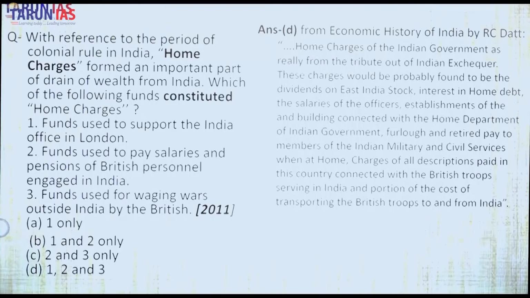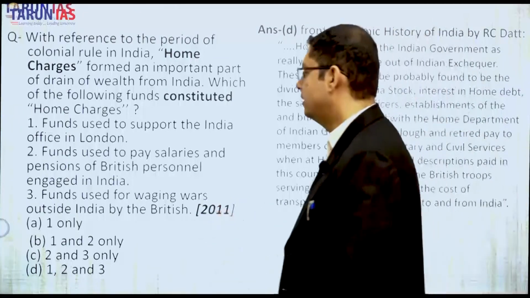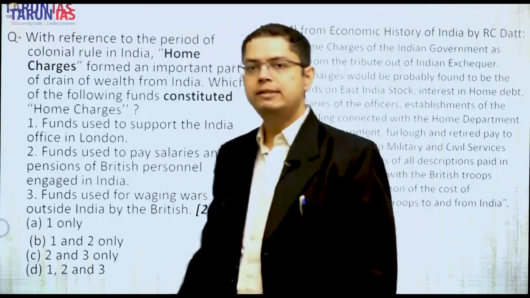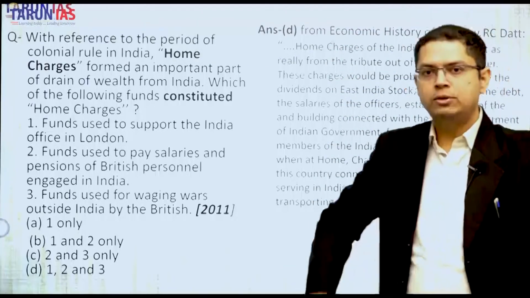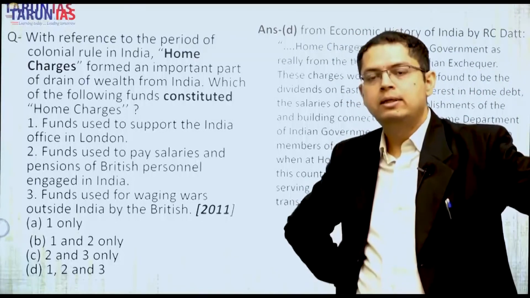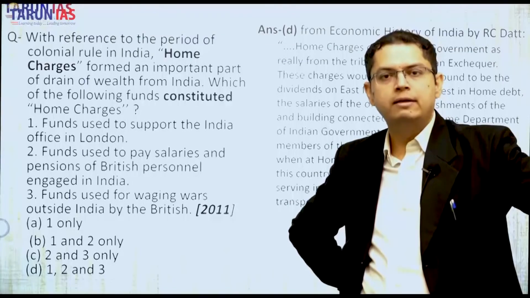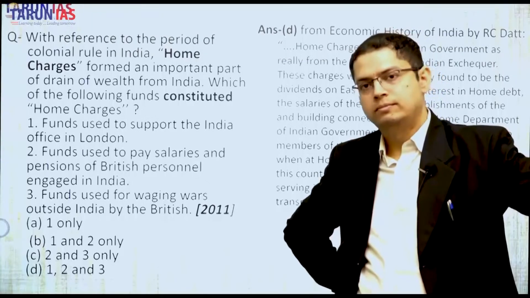Home charges of all descriptions paid in the country connected with the British troops serving in India, and a portion of the cost of transporting the British troops to and from India. Like the last line, the British Indian troops were, say, 10 British or European commanders leading, say, hundreds of Indian troops.